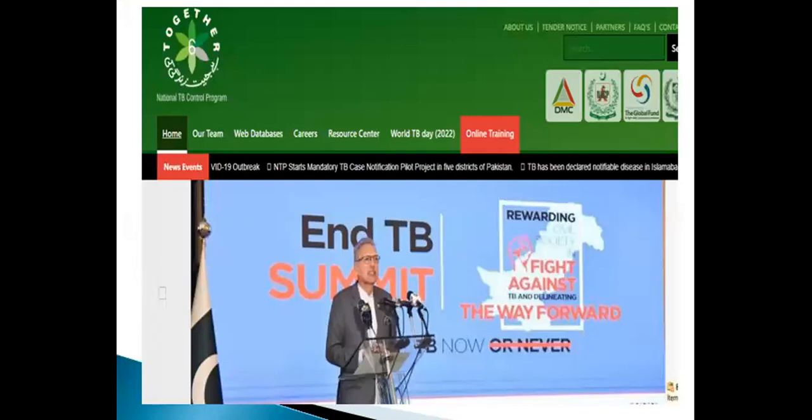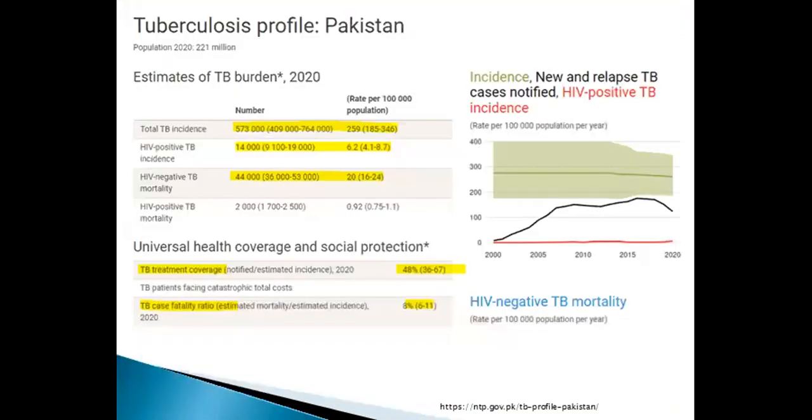There is also the TB control program in Pakistan, which shows the various burden of TB. According to the recent estimate, the total TB burden in Pakistan is 573,000, or 259 incident cases per 100,000 population. HIV-positive TB incidence is 6.2 per 100,000 population.